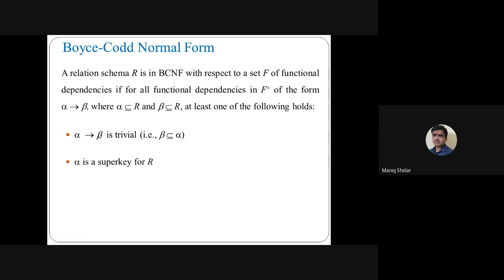Then the particular decomposition or database is in Boyce-Codd normal form. So at least one condition must be satisfied, then the relation is in Boyce-Codd normal form. So there are two conditions for Boyce-Codd normal form.